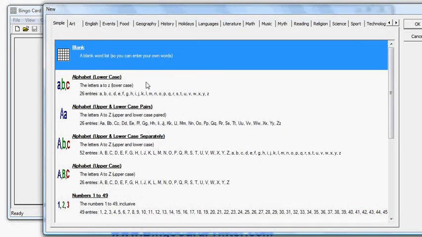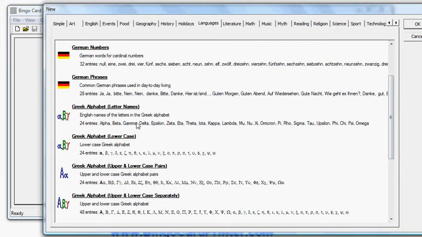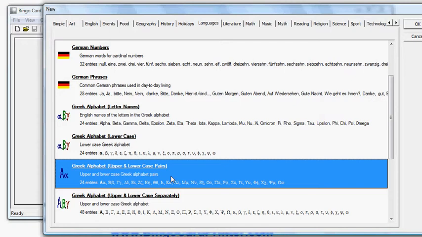I choose how I want them to start. I can start with a blank, or I can start with the alphabet, that's the English alphabet, ABC and so on. Or I can choose numbers. I can do this for different subjects: art, English, events, food, geography, history and so on. If I look under languages, that's where I'll find the non-English languages. I've got French, some German options, and if I scroll down there are some Greek options. I've got the Greek letter names, the word alphabet, and I've also got the symbols and the different combinations, like a pair, an uppercase alpha and a lowercase alpha, and so on. So we'll choose that one, upper and lowercase together. Simply highlight it. I can either double click or click it and click OK.